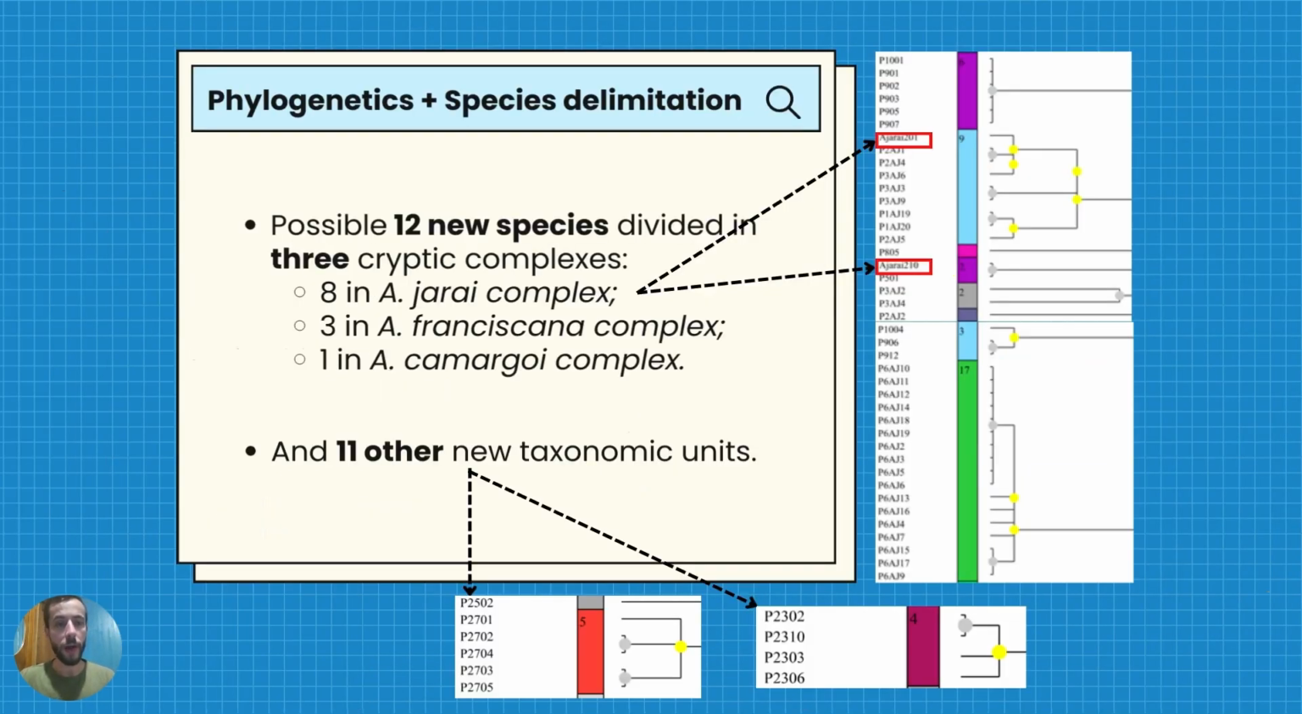But surprisingly, we found possibly 12 new species divided into 3 cryptic complexes: 8 in Aegla jarai, as you can see in the image on the right side. As an example here, we have the jarai complex, when it's divided into 8 parts, which means possibly 8 new species, and 3 in Aegla franciscana and 1 in Aegla camargoi. We have found another 11 new taxonomic units that haven't grouped with any sequences from species of GenBank, all right?